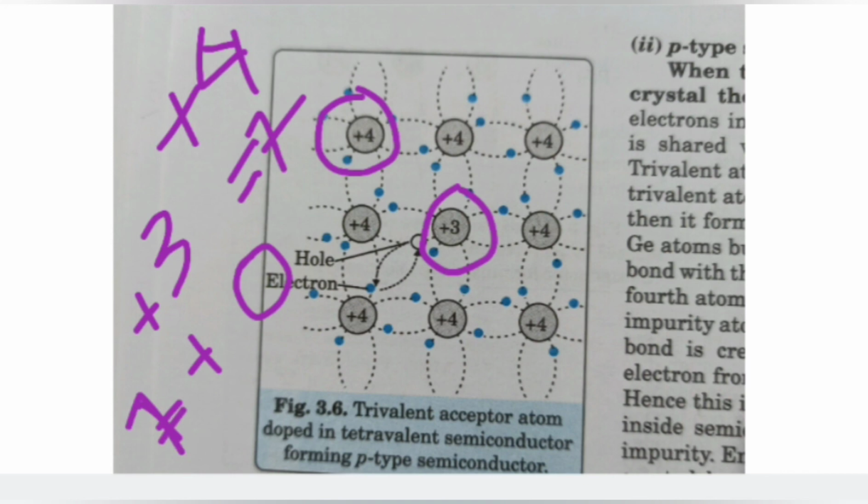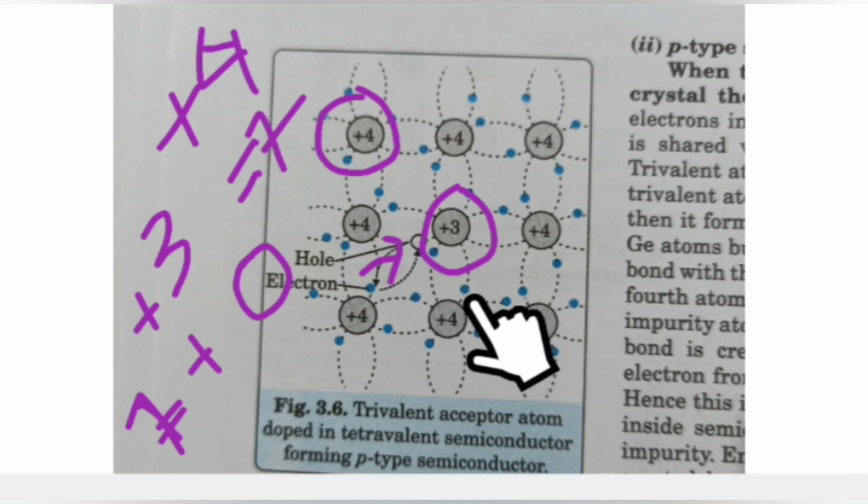There will be a hole here. If this electron jumps to here, there will be a hole here, and if this electron again jumps here, there will be a hole, and then if this electron jumps here, there will be a hole. So the hole is moving from here to here.